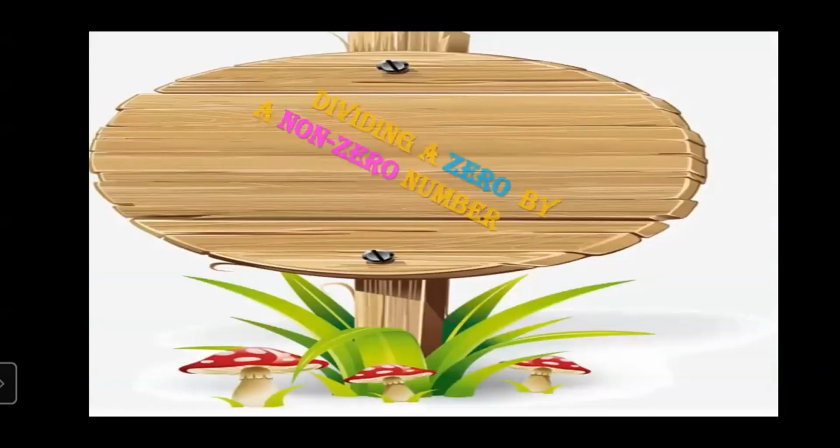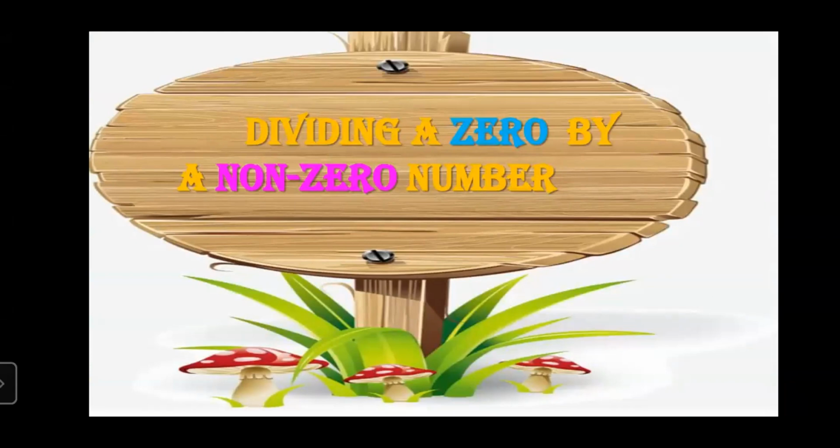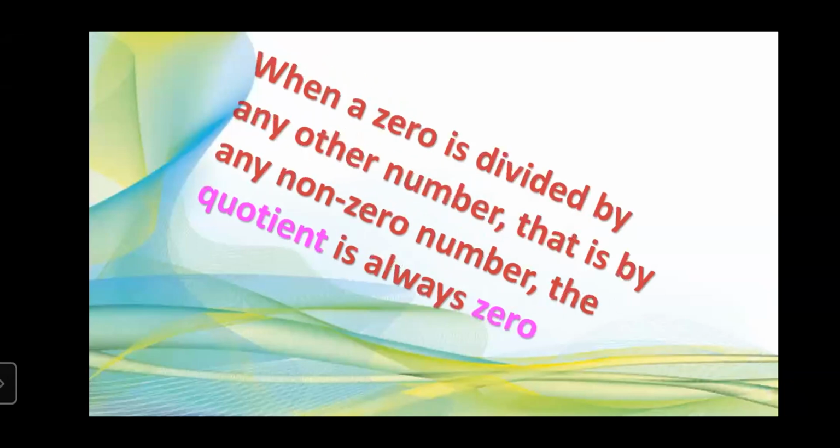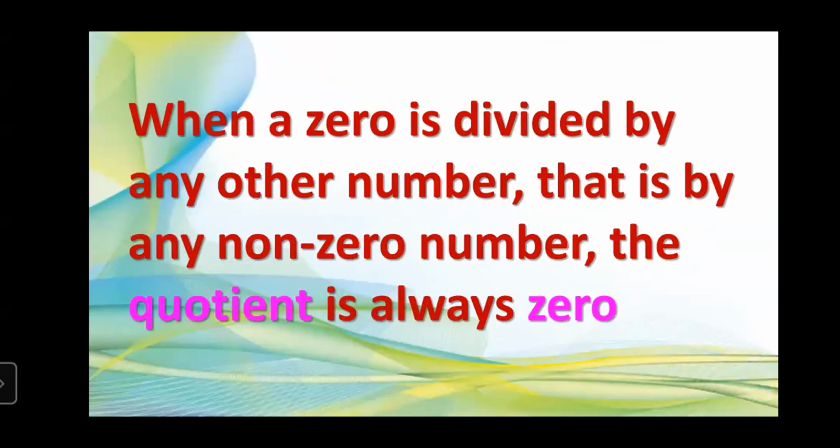So now next topic, that is dividing a 0 by a non-zero number. So when a 0 is divided by any other number, that is by any non-zero number, the quotient is always 0. When we were learning the properties of division, at that time also we came to know that whenever any number gets divided by 0, we get 0 as the answer. So here this property is written in another way, that is, if a 0 gets divided by any other number,